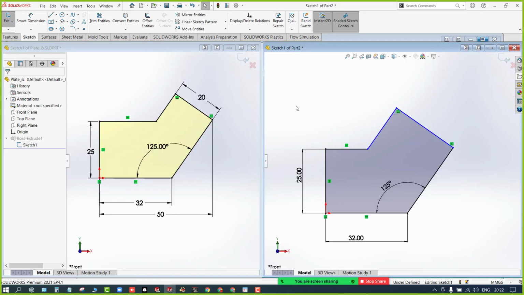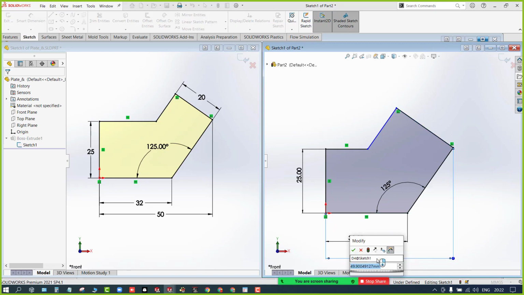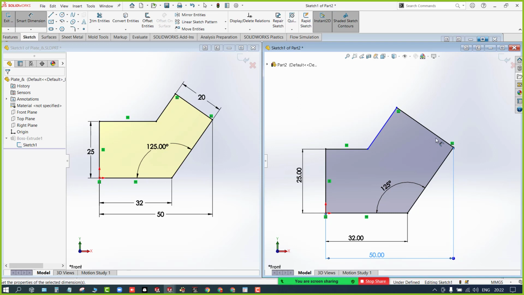Now I need to define the dimension between these two. You can select these two points and you can have it. If you simply hover like this, you can change all the formats. If you want an oriented dimension, you can have it. If you move it downwards, you get the horizontal. If you move towards your right or left, you get the vertical dimension. Right now I need horizontal, define it 50, and this dimension should be 20.